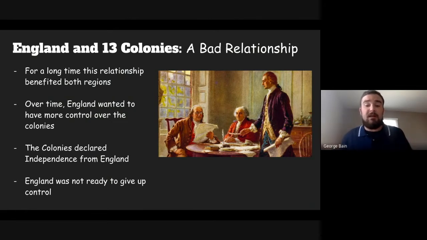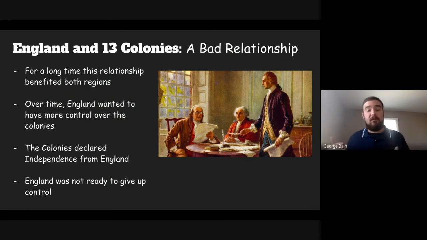The 13 colonies had lots of goods, right? They had lots of tobacco that they would farm. They had lots of natural resources, lots of things that they would create and make that they would sell back to England. So England and the 13 colonies were actually both making lots of money on this relationship.